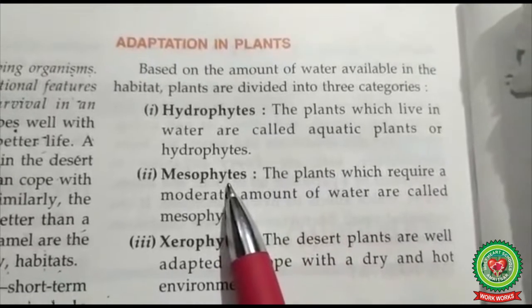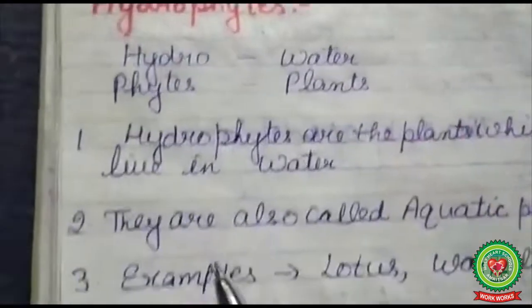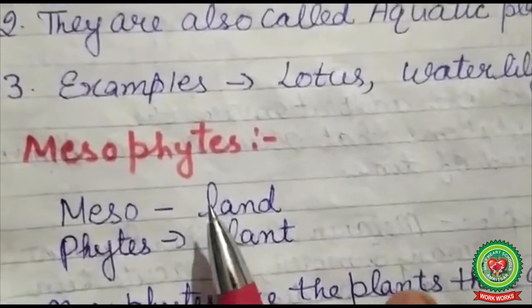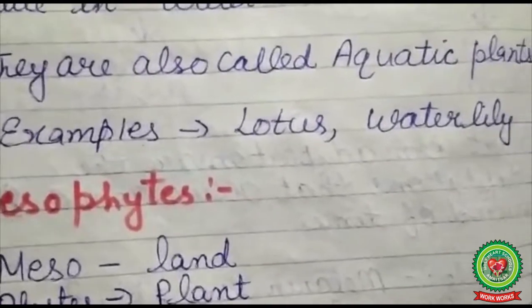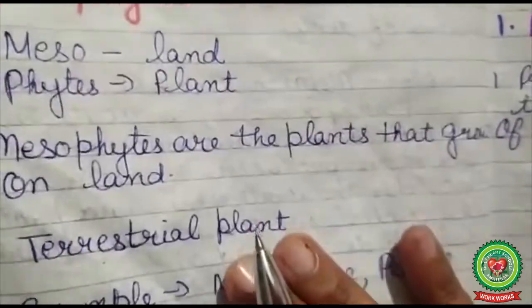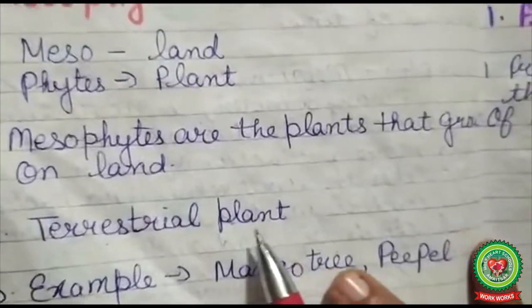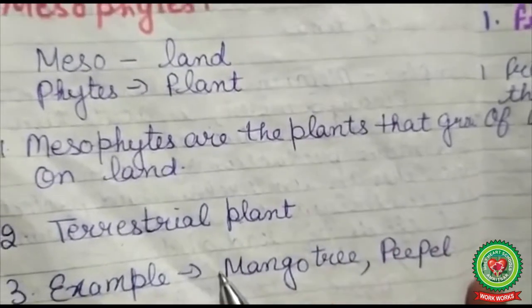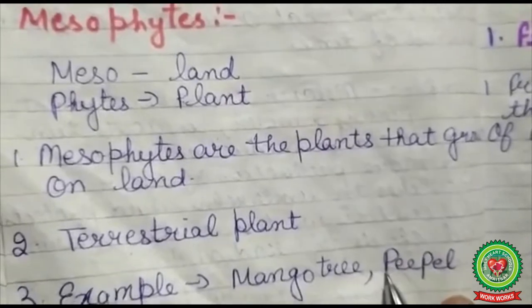Next is mesophytes. Meso means land, phytes means plant. Its name indicates that mesophytes are the plants that grow on land. They are also called terrestrial plants. And the examples of mesophytes are mango tree and peepal.